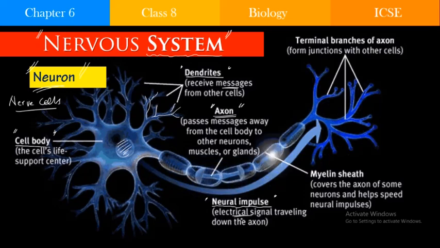If these are electrical signals, why don't we get shock? The electrical signal strength is very less. What we have at our homes, that electrical strength is about 240 volts.